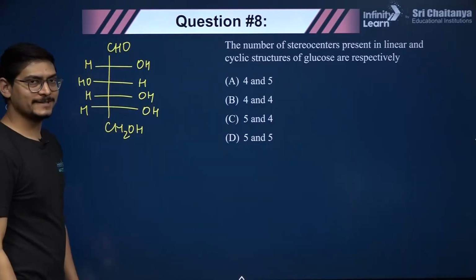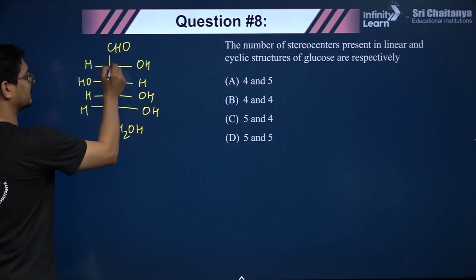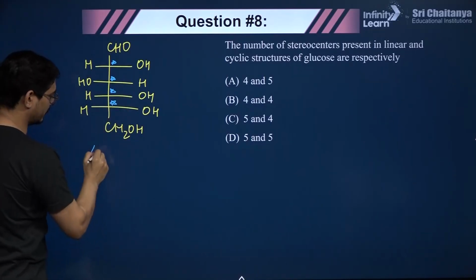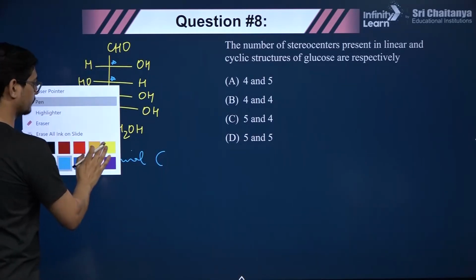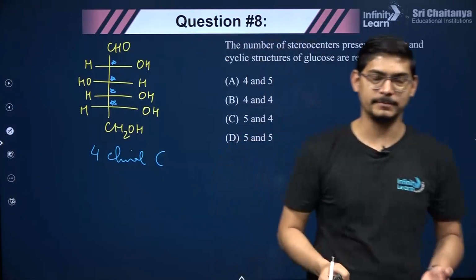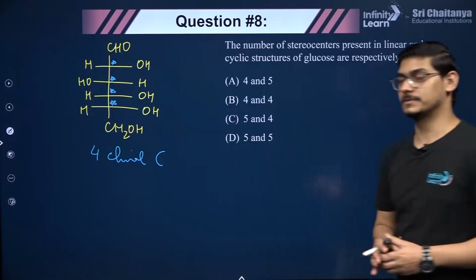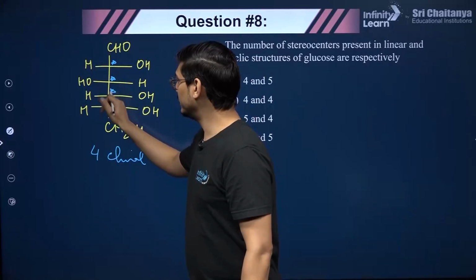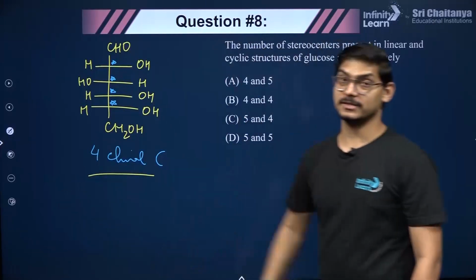So how many chiral carbons are here, guys? Can you locate them? This is a chiral carbon, this is a chiral carbon, this is a chiral carbon, this is a chiral carbon. So there are 4 chiral carbons in the open chain structure. A stereocenter, asymmetric carbon or chiral carbon is simply an sp3 hybridized carbon joined to 4 different groups, right? In the Fischer projection it is easy to figure out, as the intersection points indicate chiral carbons. So there are 4 chiral carbons in the open chain structure of glucose.